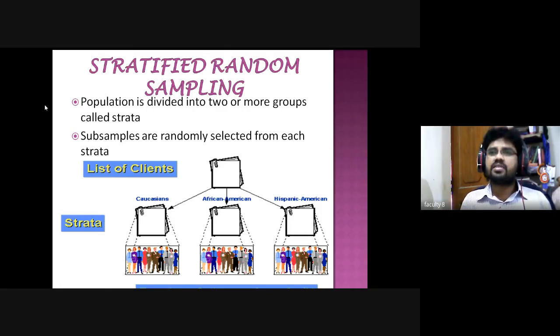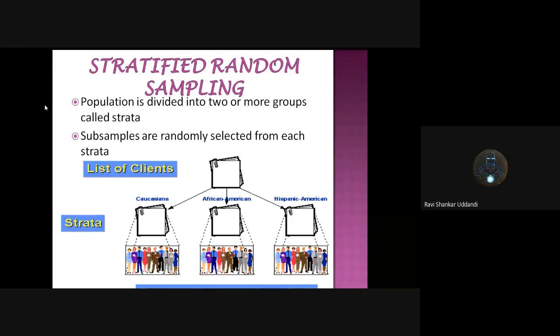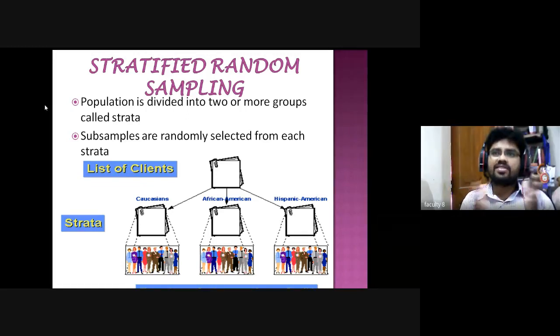Am I clear, dear students? Yes, sir. After dividing on the basis of strata, I need to select a sample from the different groups. That is called stratified random sampling method. Here subsamples are randomly selected from each stratum. For example, I need to select from BSc honors economics. I can divide boys and girls, then take randomly from girls and randomly from boys. That is called stratified random sampling method.